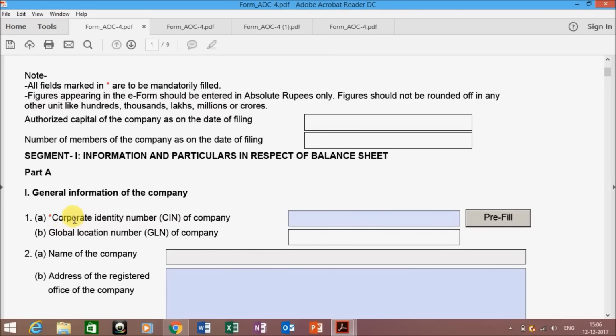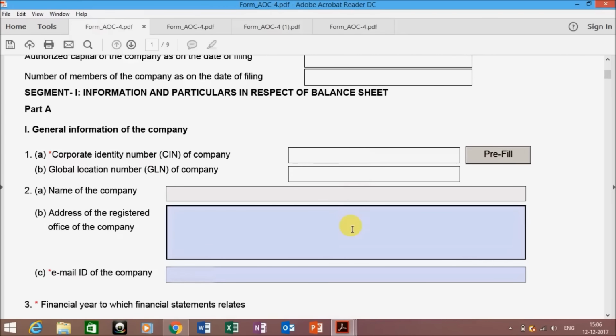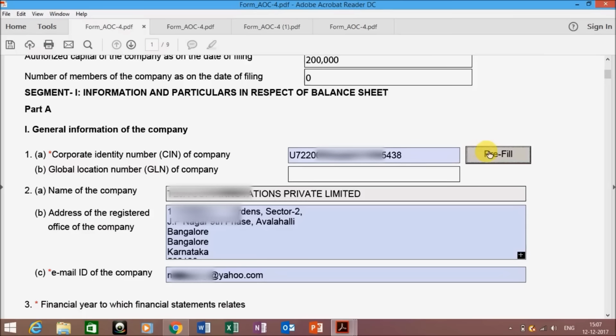First step is that get the SIN of the company. If you know the SIN of your company, just enter the SIN over here and click on the pre-fill button. When you do this, you will see that the name of the company, address and email ID of the company come auto-filled. I'll just show you a demo of it. As you can see, the authorized capital, name of the company, address and email ID come auto-filled.